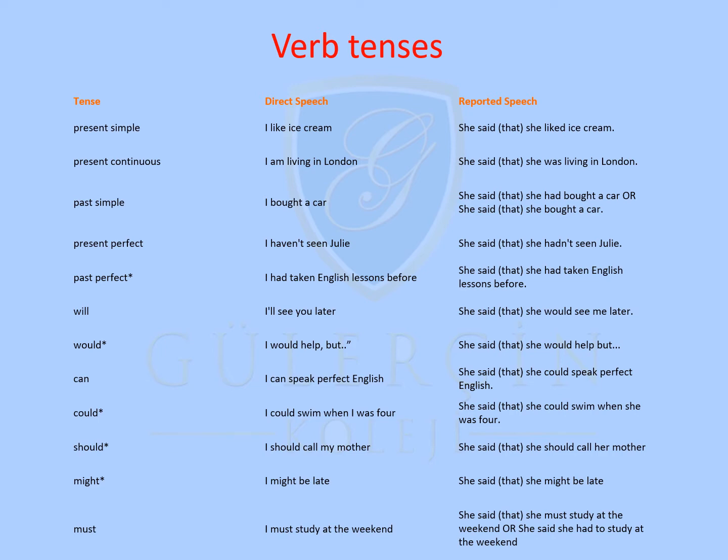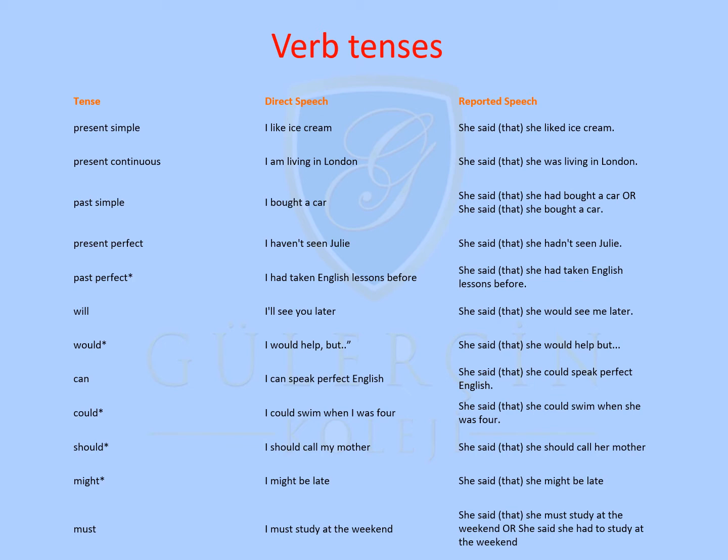Present simple, "I like ice cream," direct speech, and reported speech would be, "She said that she liked ice cream." Present continuous, "I'm living in London." She said that she was living in London. Past simple, "I bought a car." She said she bought a car, or she had bought a car. Present perfect, "I haven't seen Julie." She said she hadn't seen Julie.